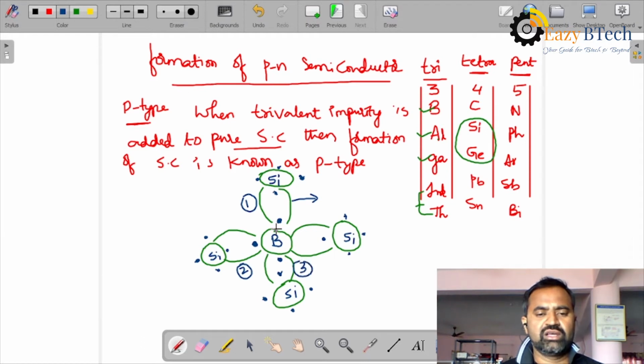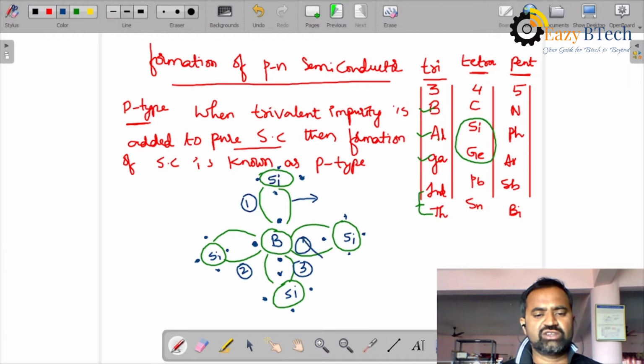It means boron has 3 valency electrons. It can form 3 complete covalent bonds. Whereas in this covalent bond only 1 electron is there, because boron doesn't have another electron. That is why you can see the absence of electron here.